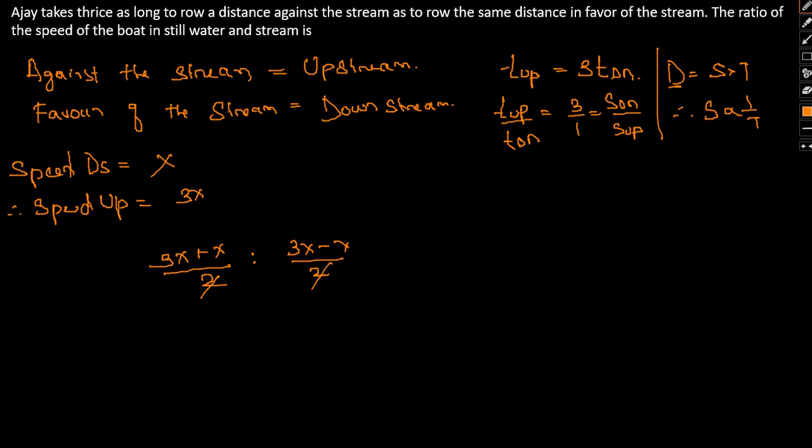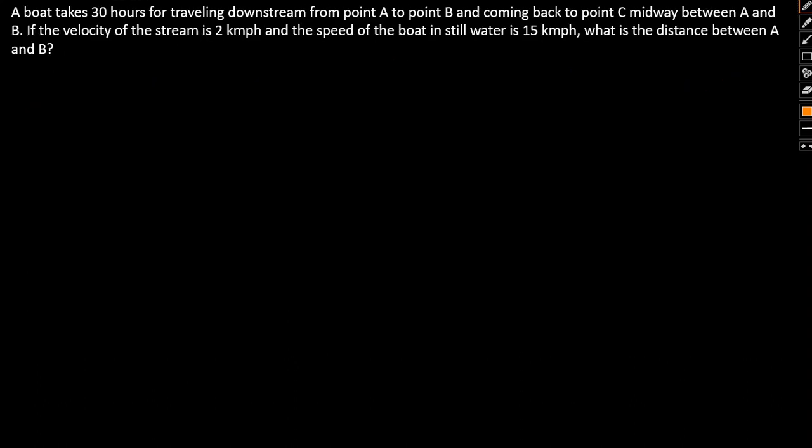So I hope this much is clear. Let's cancel this. So this is 4x to 2x. So the resultant gives us 2 is to 1, which is our final answer. I hope this is clear as far as the process concerned towards solving the same. We simply used this particular formula to come to our conclusion. So with that said, let's move to the third question.